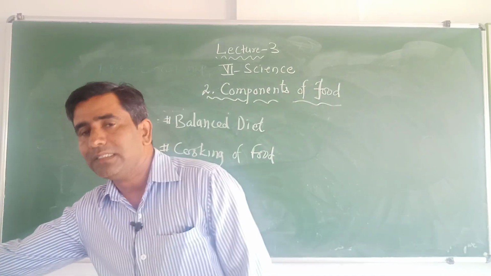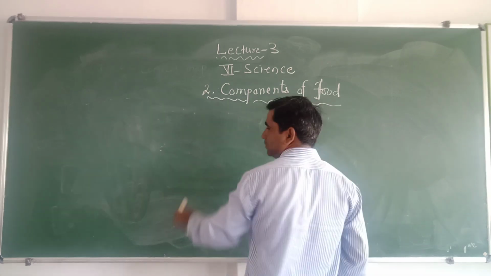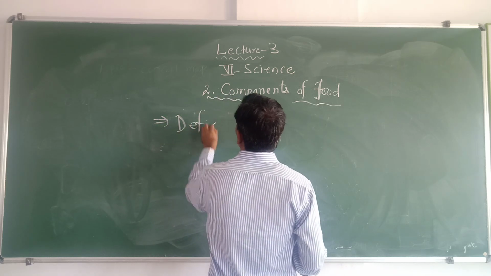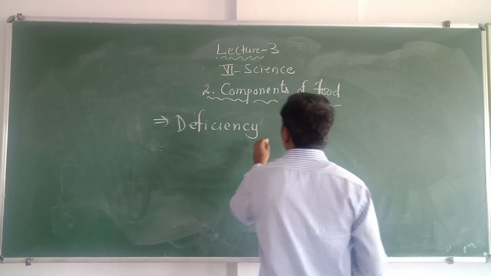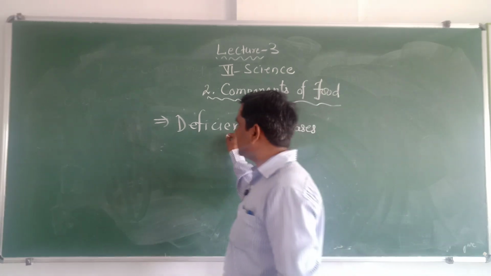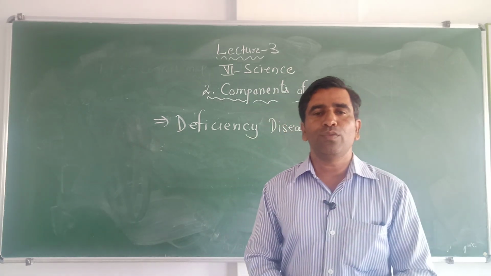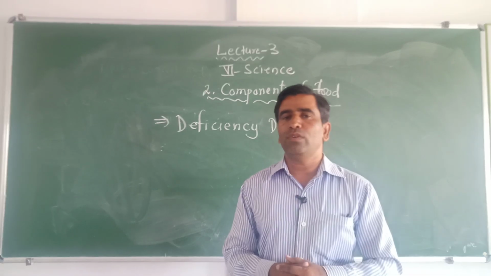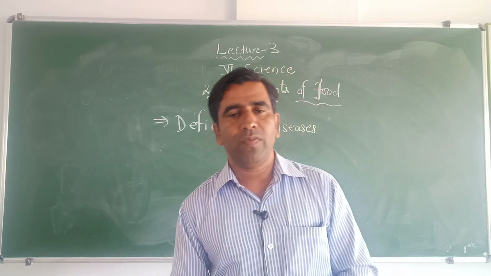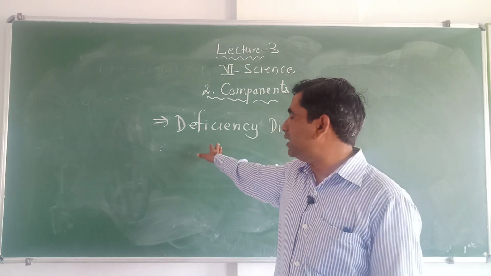The last part of our lesson is deficiency disease. Very important part. So what does deficiency mean? A lack. So the disease which is caused by the deficiency of nutrients in our food. As we know, nutrients play a very important vital role in the body, as they give energy, they help in the growth, and they keep our body fit and healthy. So when a person lacks the nutrients, he is going to get a deficiency disease.